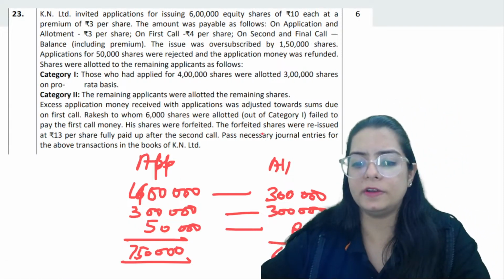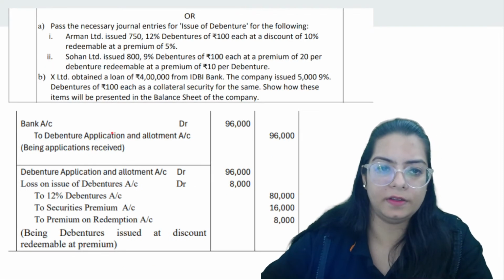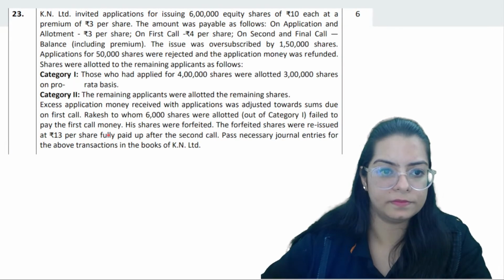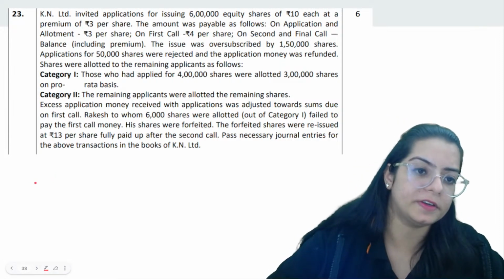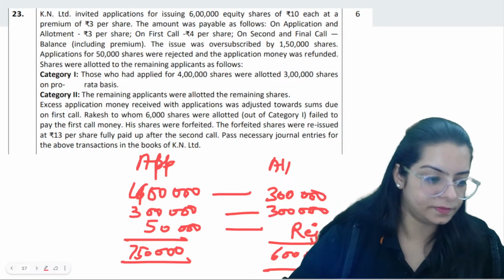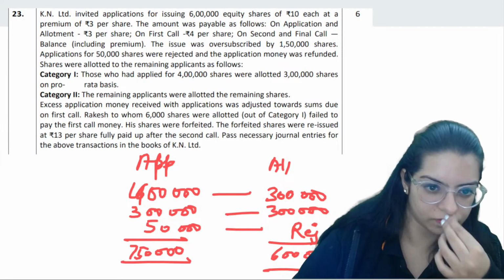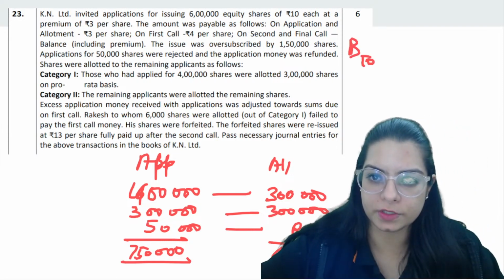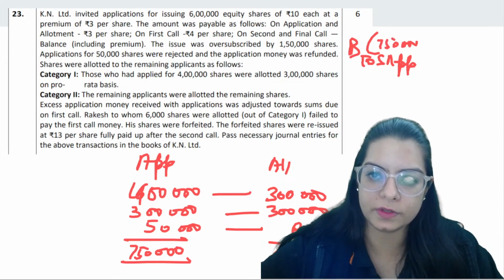Right? So the first entry will be bank to share application, which you will pass with 7 lakh 50 into 3.